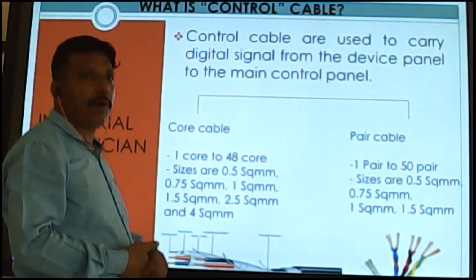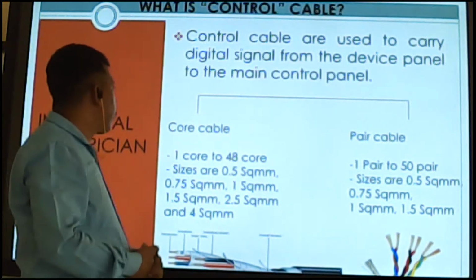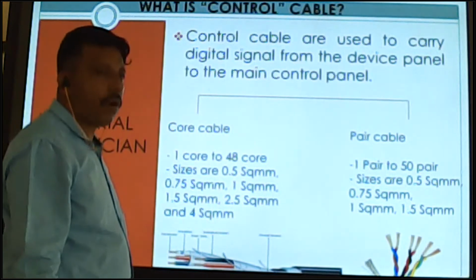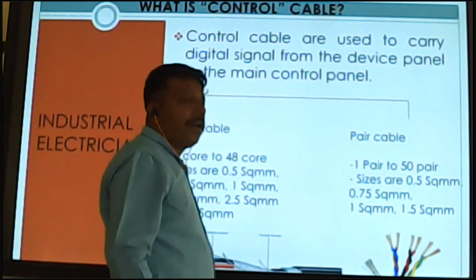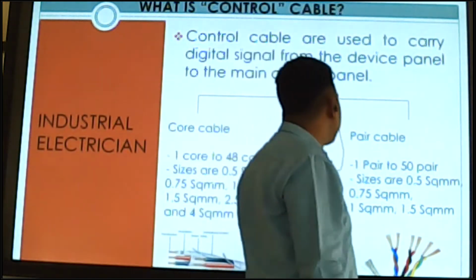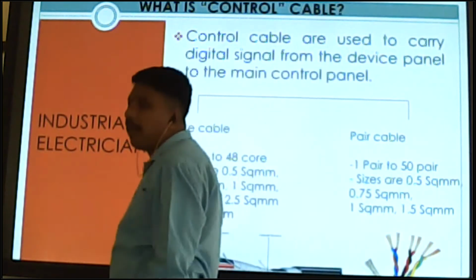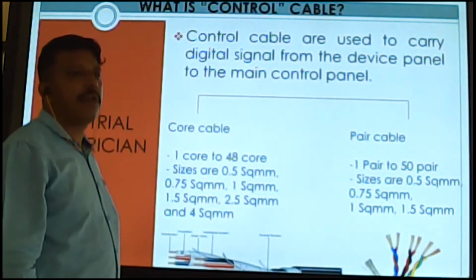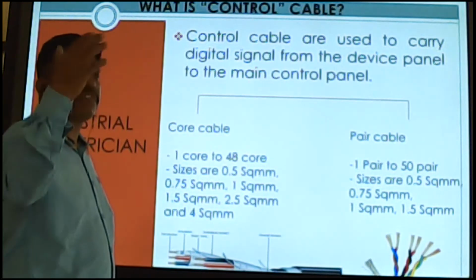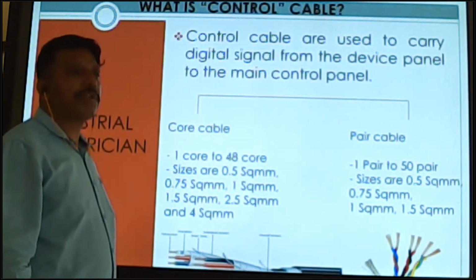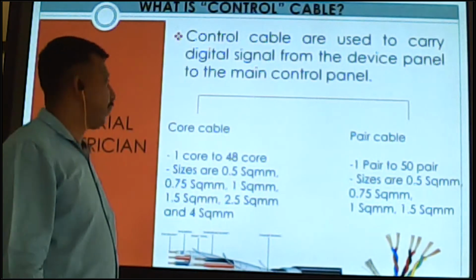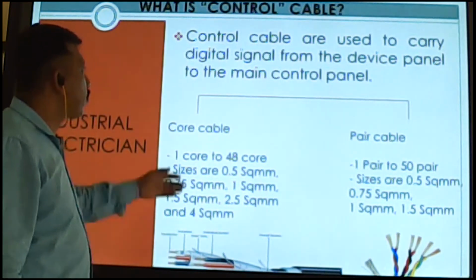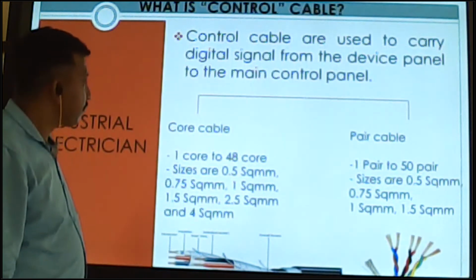We use control cables in digital signal systems, and for controlling systems of buildings, industries, devices and equipment which need to be controlled.